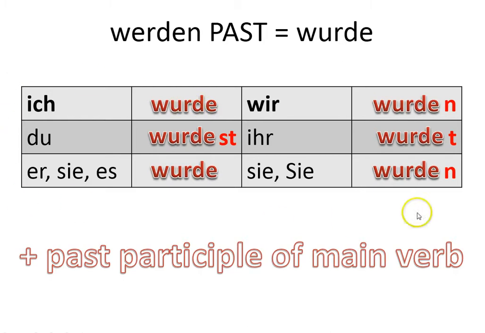Once you know the simple past of werden and you're able to conjugate it, then the only other component for the passive voice that you need to remember is the past participle of the main verb. Now, be careful. Don't assume it's regular or irregular, and look it up if you're unsure.